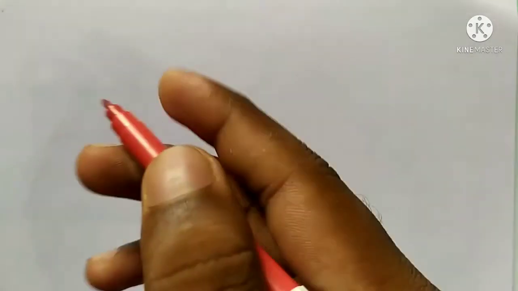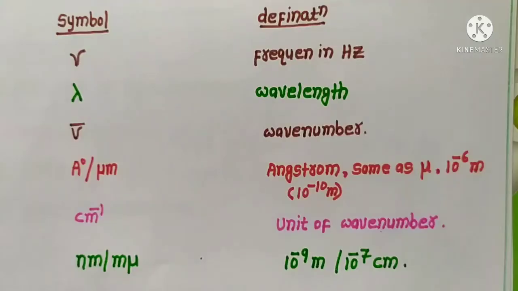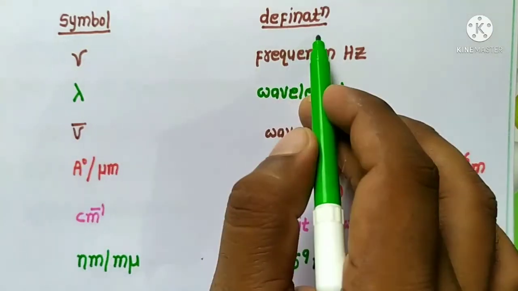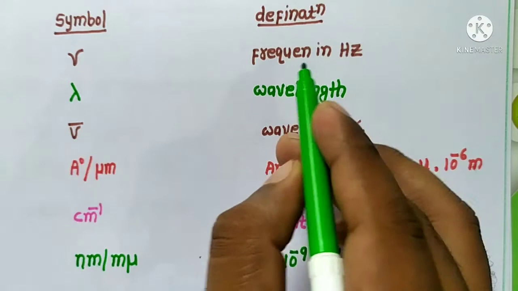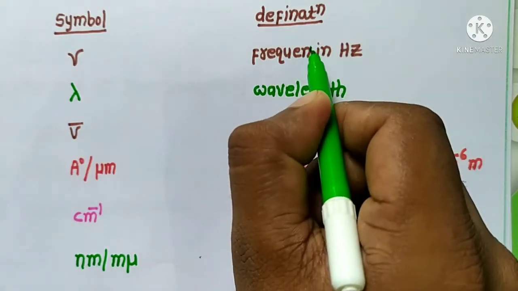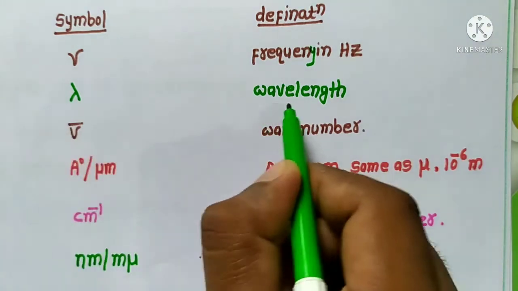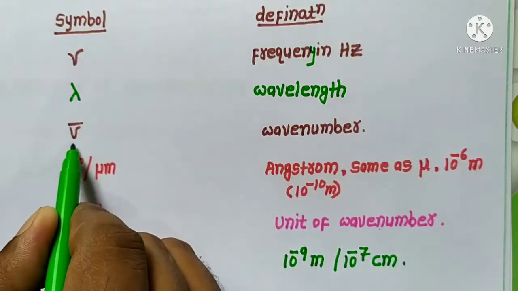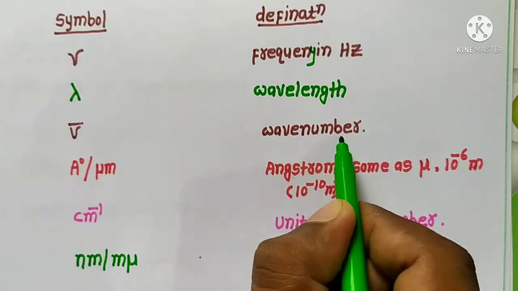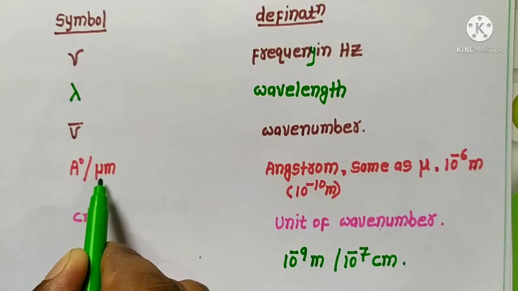Now let's study some of the symbols which are commonly used in spectroscopy, and their definitions. First one is nu, which is generally used to show the frequency in hertz. Next is lambda, which is used to represent the wavelength of a particular wave. This symbol is nu bar, which is used to represent the wave number of the wave. Now this is called angstrom and this is called micrometer.